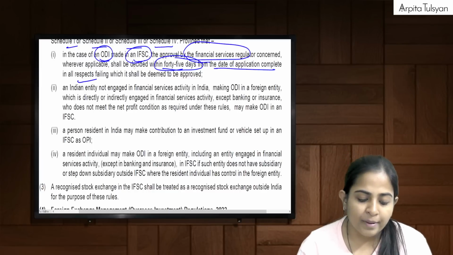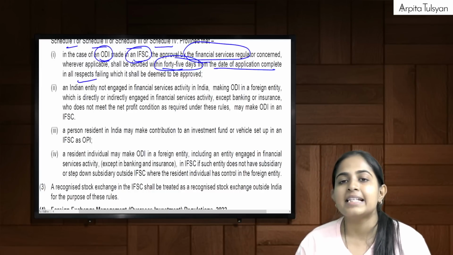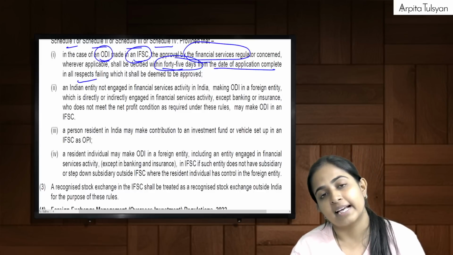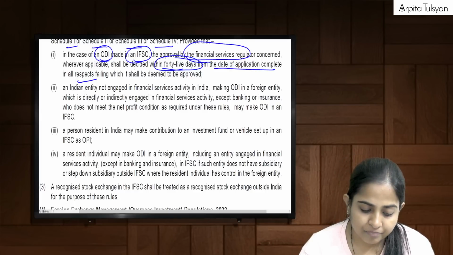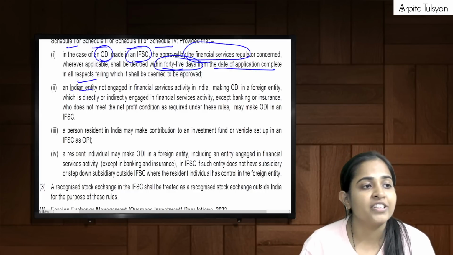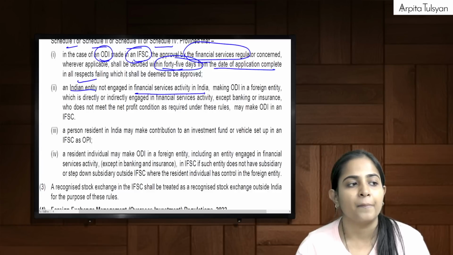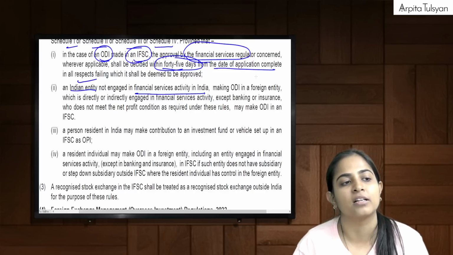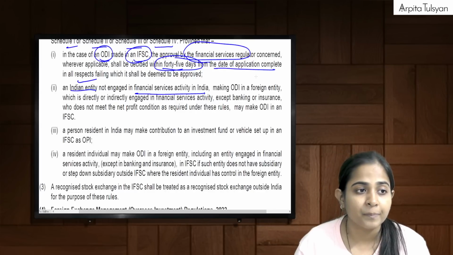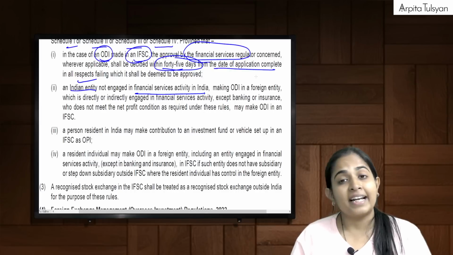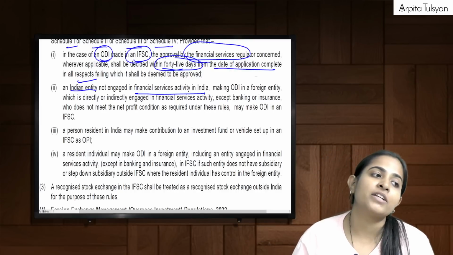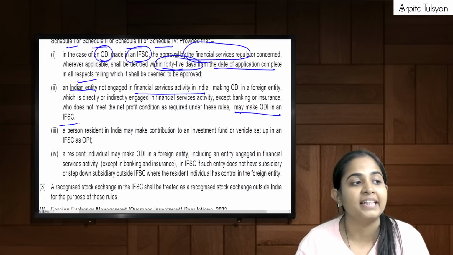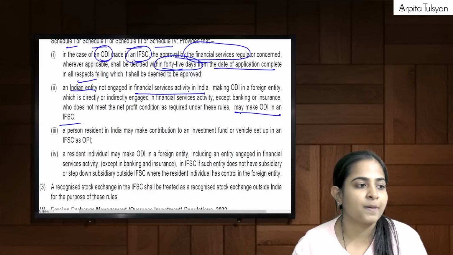Means if we want to make ODI in IFSC, and in such a case, suppose if financial sector approval is required, then it should be decided within a time period of 45 days. Acha, if there is an Indian entity which is not engaged in financial service activity in India, but which is non-financial making ODI in financial service except banking, insurance, remember that point? For that net profit condition should have been met. Suppose if that is not met, then that Indian entity cannot do in the foreign entity, but it may make in the IFSC. See, I'll explain you here.